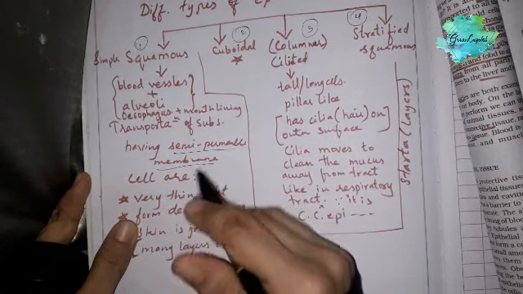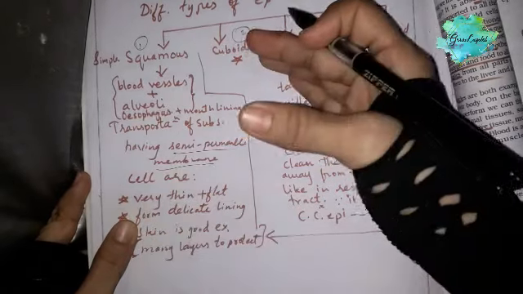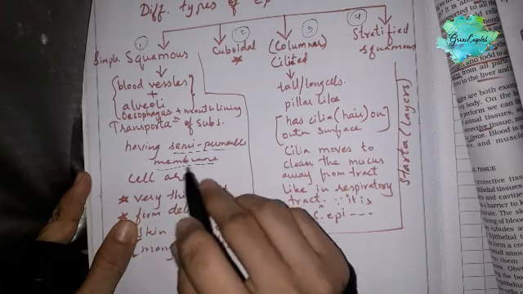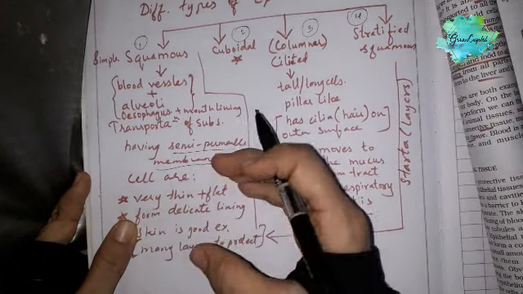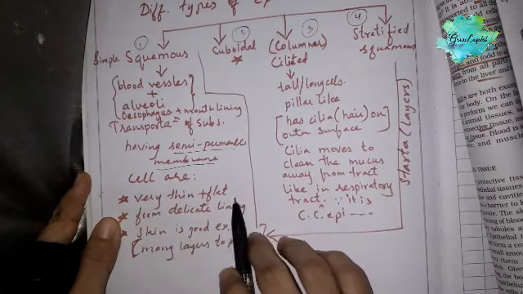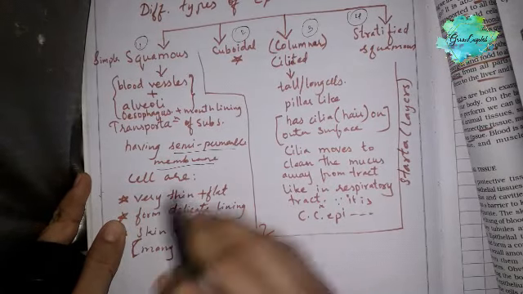Semi-permeable membrane is a membrane which allows certain things to pass through it, but not all substances. And here the cells are very thin and flat, which forms the delicate lining.